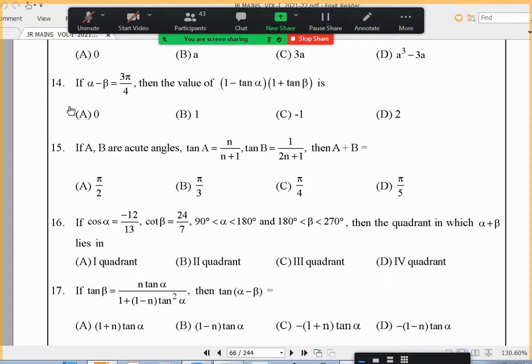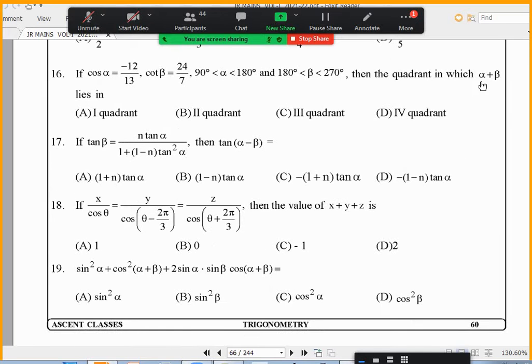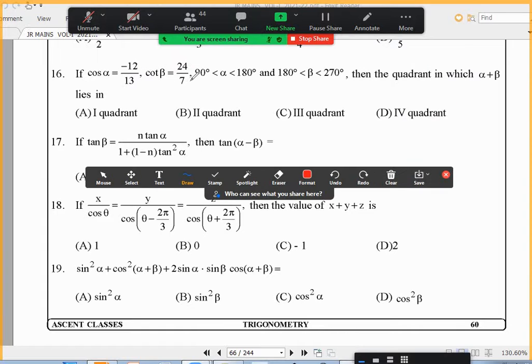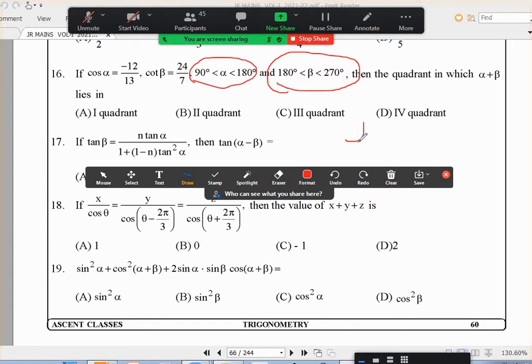Okay. Anybody still have doubt? I'm going one by one again. The 14th question, anybody doubt? No. Okay, 16. Even though somebody might not have doubt, let us discuss a little bit. I'm not writing, but alpha is between 90 to 180, beta is between 180 and 270. Tell me, alpha plus beta will be between what to what?